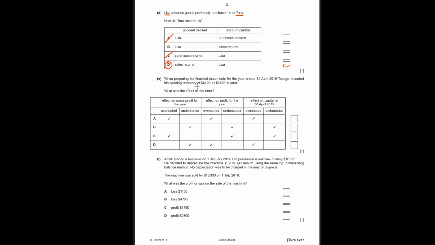When preparing his financial statements for the year ended 30th April 2019, Tibogo recorded his opening inventory of 6400 as 4600 in error. So, okay, what's the difference? Let me calculate. 6400 minus 4600 gives me 1800. So there's an error of 1800. So 1800 has not been recorded. Okay, a lesser amount, 1800 less, is recorded in place of opening inventory. What was the effect of this error?